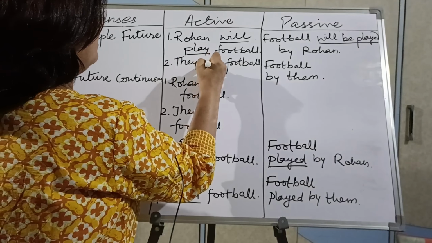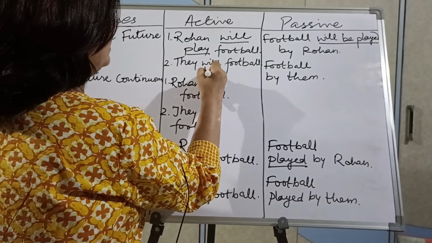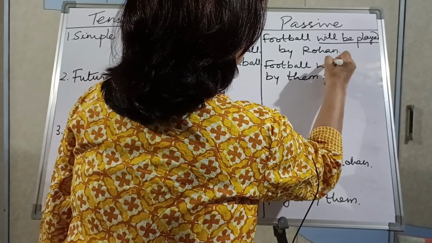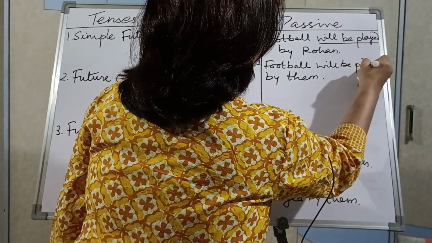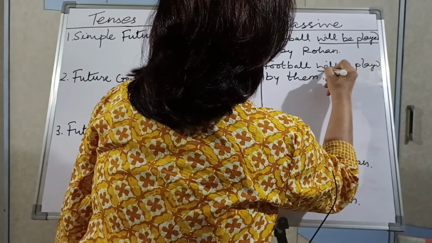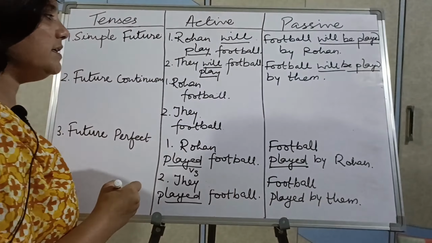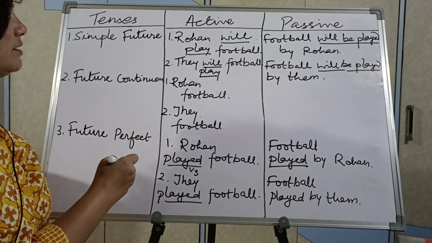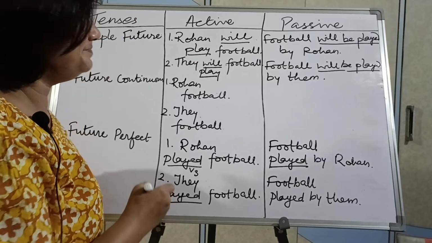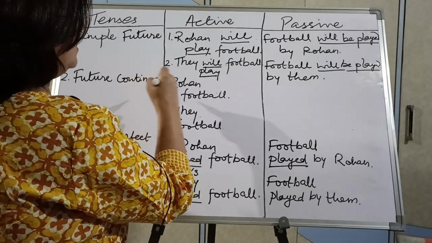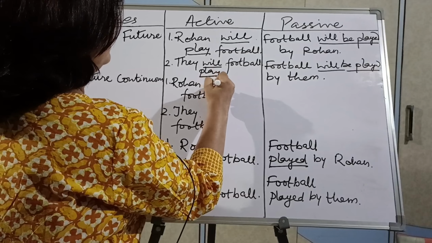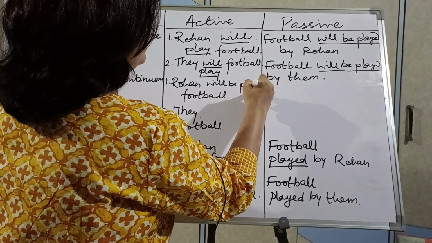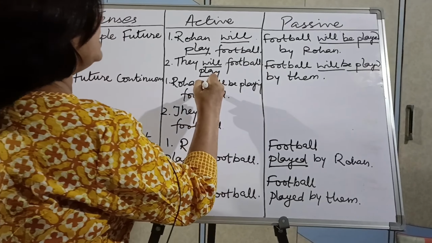अब यहाँ पर है दे विल प्ले फुटबॉल, सो फुटबॉल विल बी प्लेड बाय देम. Isn't it simple, children? I think it is so simple for you also as well. You are more intelligent than me. So future continuous, Rohan will be playing. हाँ जी, रोहन विल बी प्लेइंग है जी यहाँ पर.